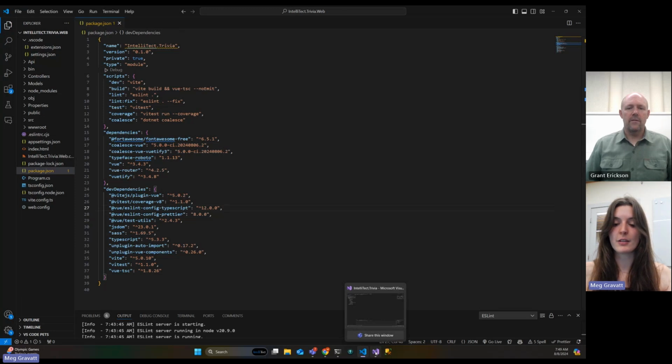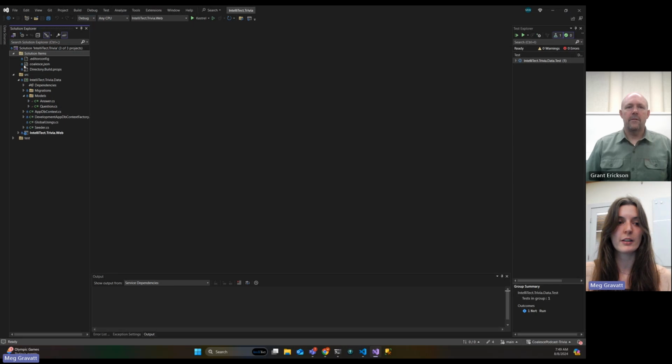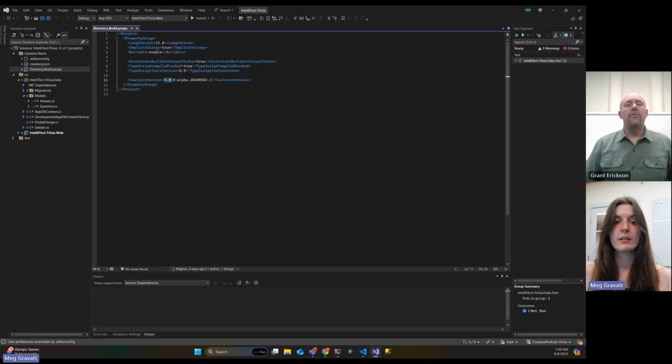And like I said, these are all the same numbers, but if you wanted the NuGet version, that's also back on the Coalesce page. So under here, under Coalesce, not Coalesce JSON, under Directory.Build.props, there's a Coalesce version. So this is going to make it so that all of them change at the same time. Remember, you're actually using the Coalesce libraries and NuGet packages in multiple projects. Yep, it's your data project and your web project, and it could even be in your test project if you needed it. Right. So by changing this one spot, this is going to give us the ability to see those across the board. Yep. So we encourage you not to update these using the NuGet package manager. Now you can totally do that, but it's going to get out of sync, and then you can't update them. You'll have to kind of update them in all your projects.